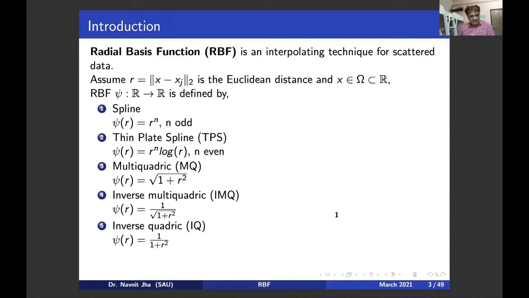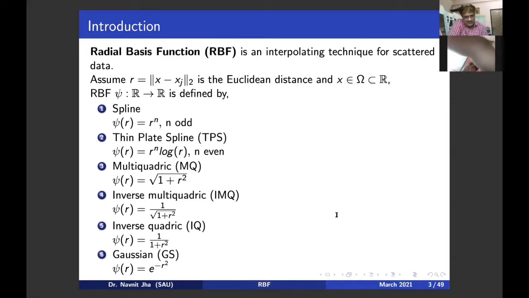And inverse quadric, psi(R) is equal to 1 by 1 plus R square. There is another, the Gaussian radial basis function, which is our main concern in today's discussion. That is psi(R) equal to e raised to the power minus R square.